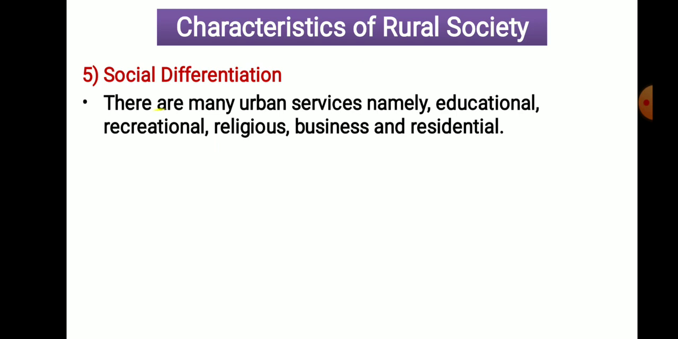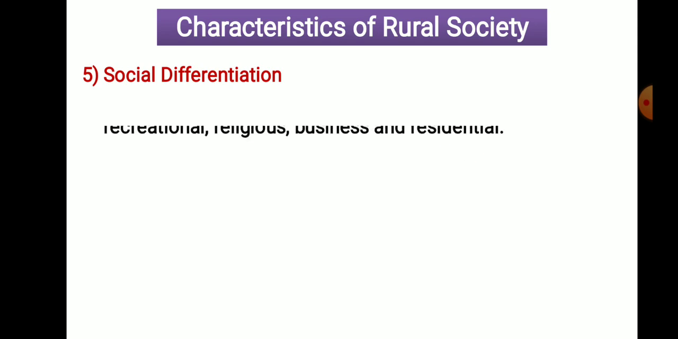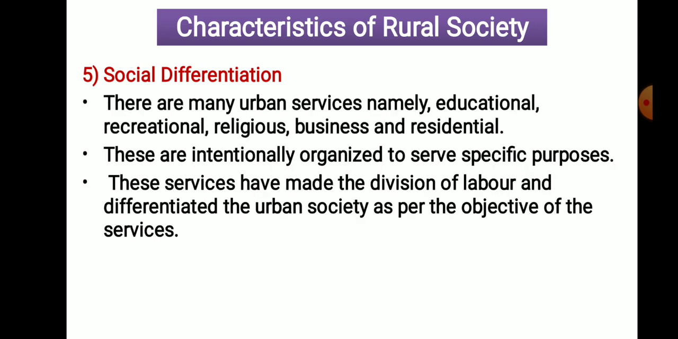Now, if you see in a society, lots of services are present. For example, especially in case of urban society, lots of services are present: educational, recreational, religious, business, residential. These services are intentionally organized to serve the specific purpose of the people or of the community. For example, education, to provide educational facilities to the children. Religious, to provide religious facilities to the community. Business oriented, residential. So these are the different kinds of services present in the urban society.